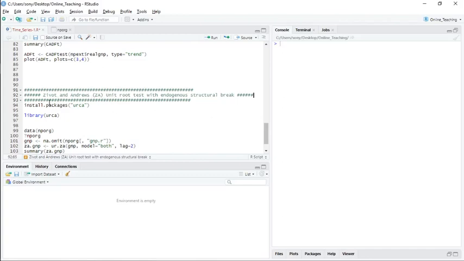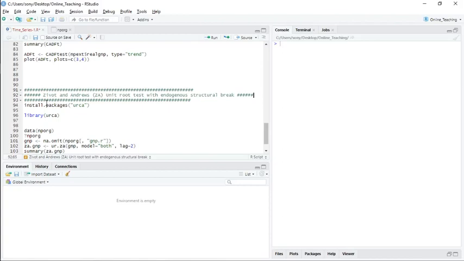So this is the test which I missed actually, and this is a separate test from all those previous tests which I did in my last few videos. Here the null hypothesis is that the data is non-stationary, that means there is a unit root process, and the alternative hypothesis is the data is trend stationary.